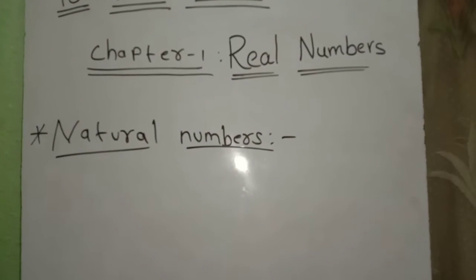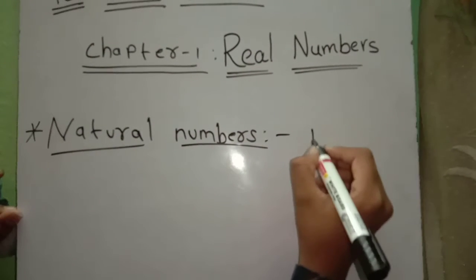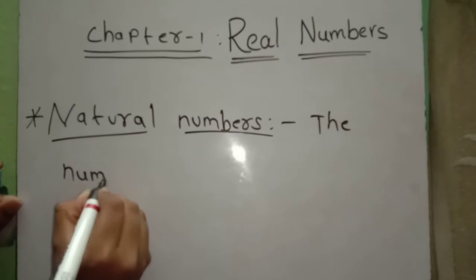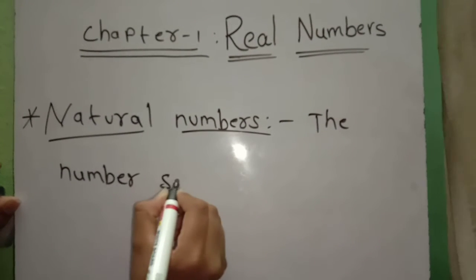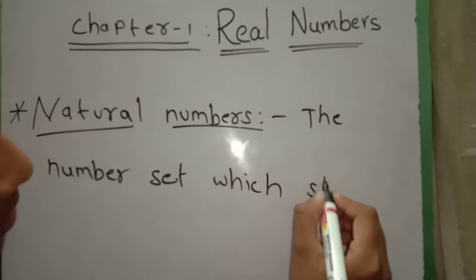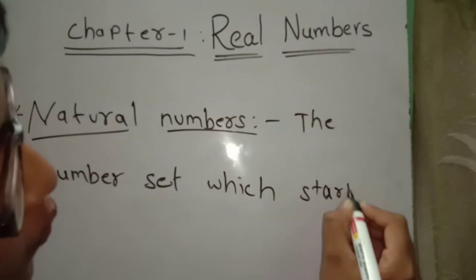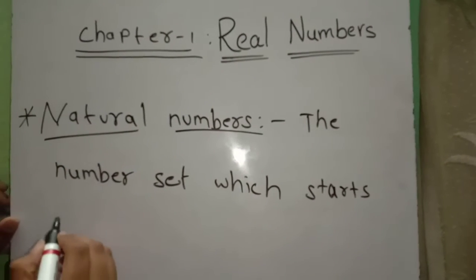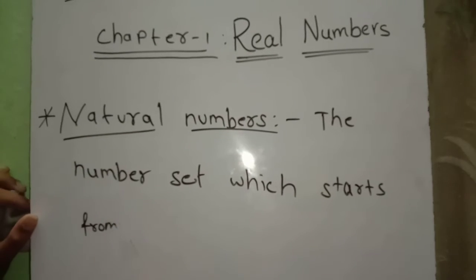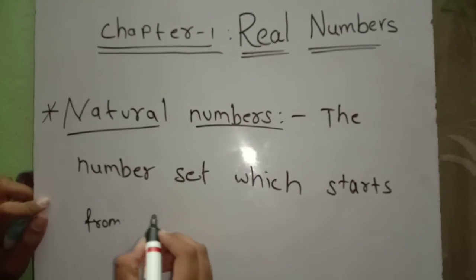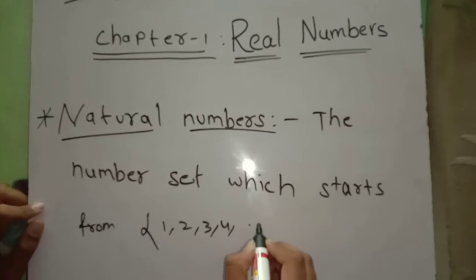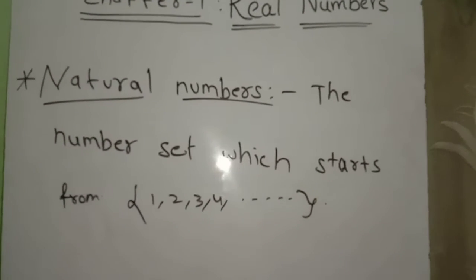So friends, the number set which starts from 1, 2, 3, 4, and so on, and there is no ending for the numbers.